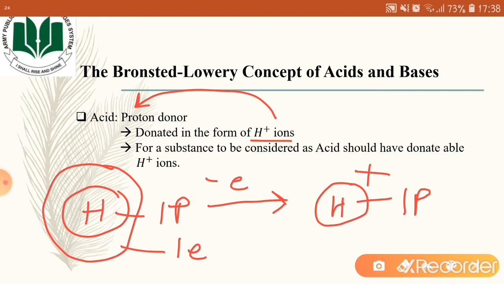So that's why hydrogen ion is also called a proton. So all substances that are generating hydrogen ions are considered as Bronsted-Lowry acids. For a substance to be called an acid in this concept, that substance should have a donatable hydrogen ion.